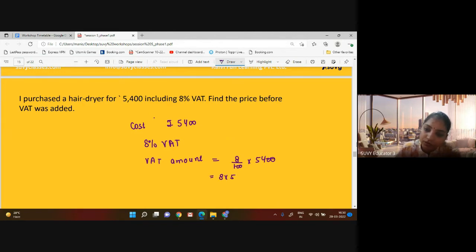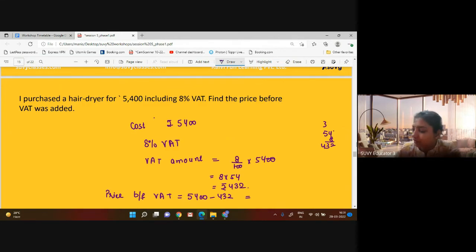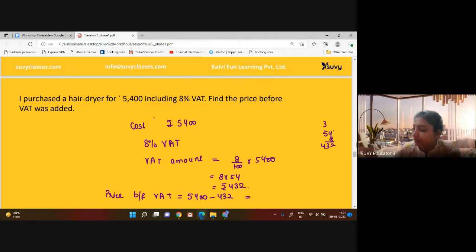So 8 into 54, when we multiply 54 into 8, is 8 fours are 32, 3, 40, 432 rupees. So the price before VAT, we will subtract from the cost price: 5,400 minus 432 is rupees 4,968. This will be the answer to this question. Clear?